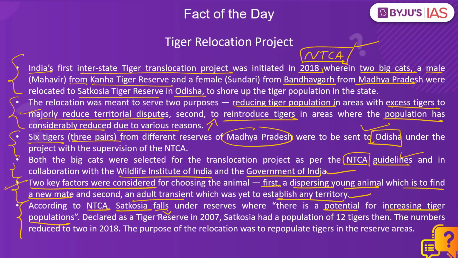Satkosia Protected Area was declared as a tiger reserve in 2007, and back then its tiger population stood at just 12. These numbers reduced to 2 in 2018, and hence the purpose of this translocation was to repopulate the tigers in the Satkosia Tiger Reserve.